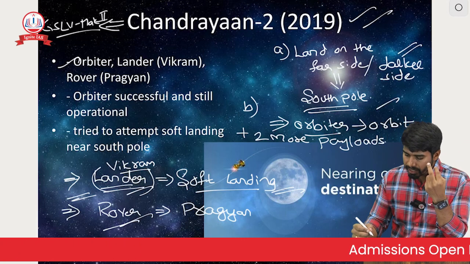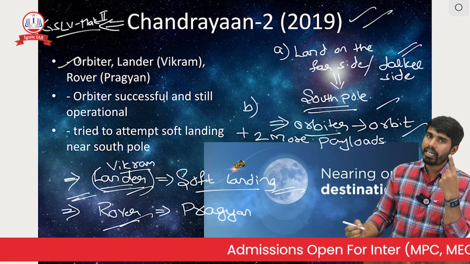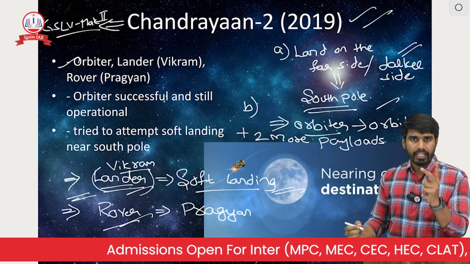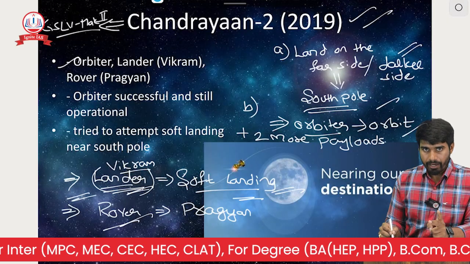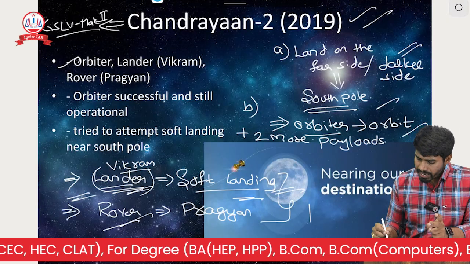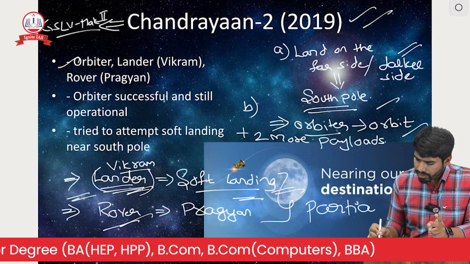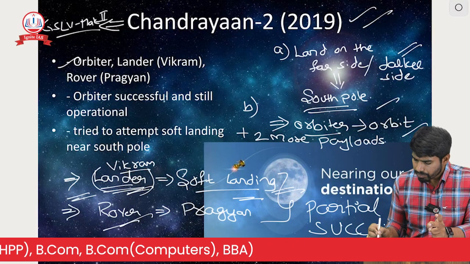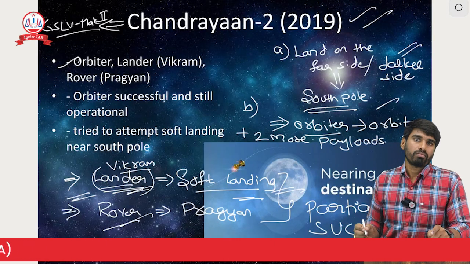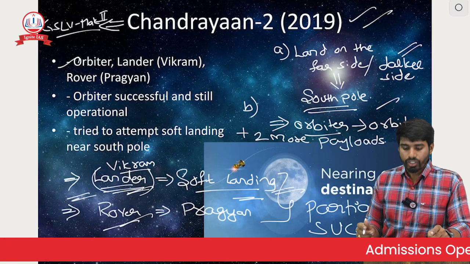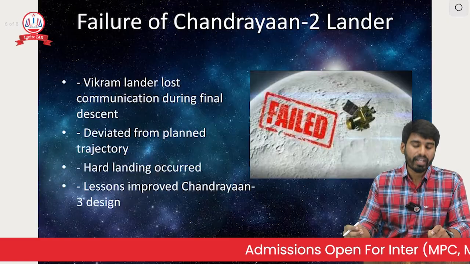No, because we have placed our orbiter in the orbit. Second thing, we have failed in making the soft landing. So this mission is a partial success. This mission we call a partial success. And with the failure, our people got more motivated.